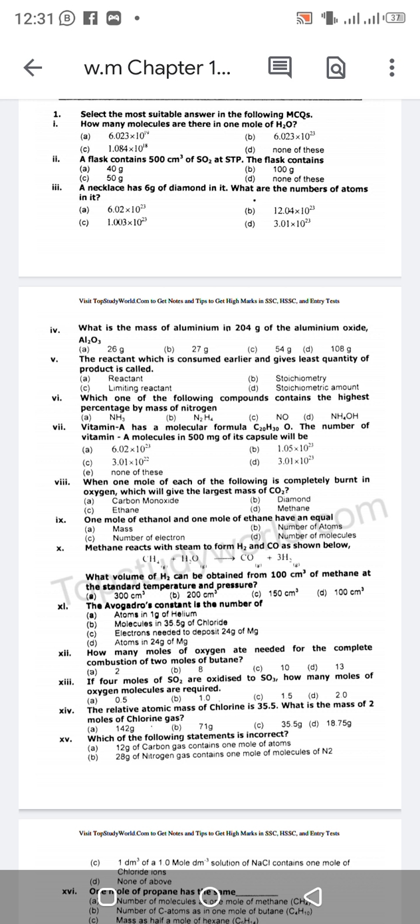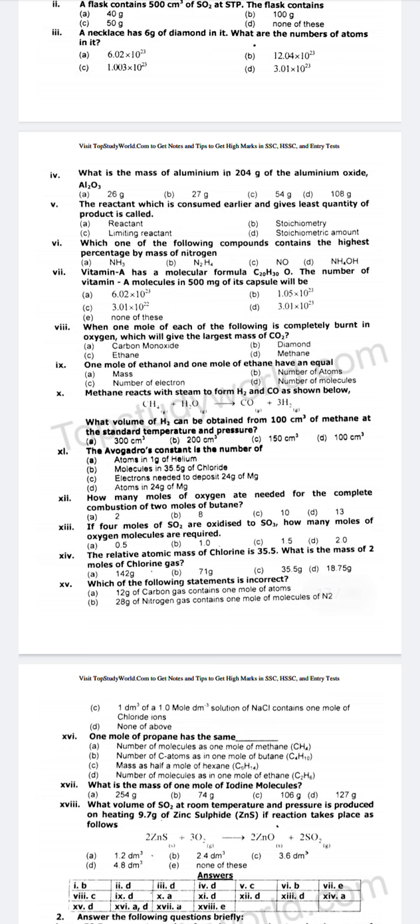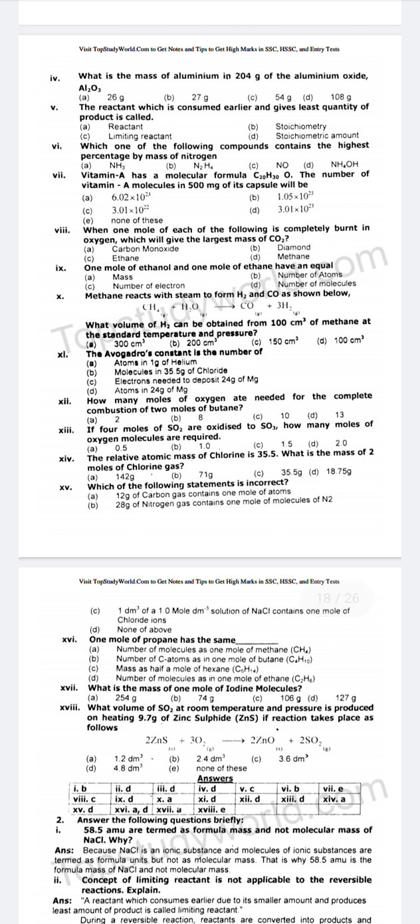Number 12. How many moles of oxygen are needed for the complete combustion of 2 moles of butane? Number 13. If 4 moles of SO2 are oxidized to SO3, how many moles of oxygen molecules are required? Number 14. The relative atomic mass of chlorine is 35.5. What is the mass of 2 moles of chlorine gas? Number 15. Which of the following statements is incorrect? Number 16. 1 mole of propane has the same. Number 17. What is the mass of 1 mole of iodine molecules?